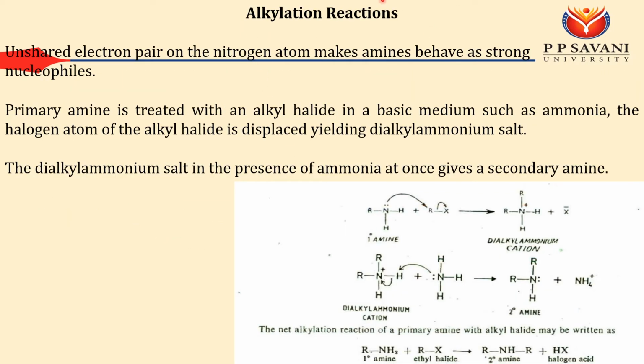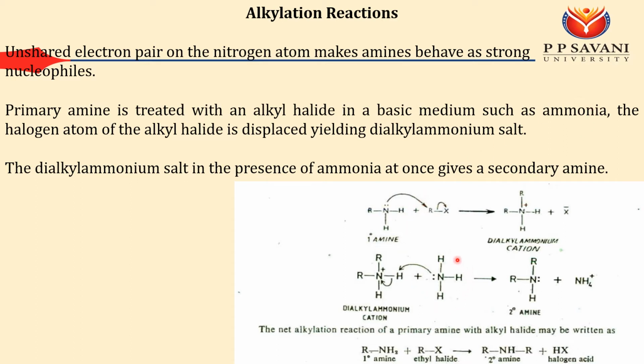The second is the alkylation reaction. As we know, due to the lone pair of electrons, nitrogen acts as a strong nucleophile. If I do a reaction of primary amine with alkyl halide, I will get a dialkyl ammonium cation, and for this I need some basic media, so I use ammonia.